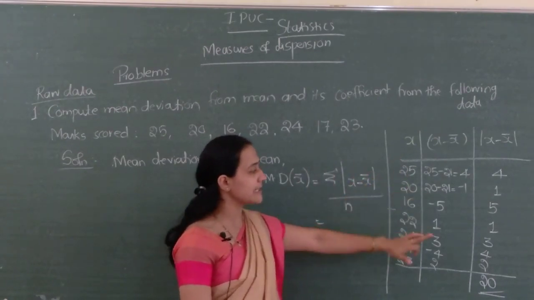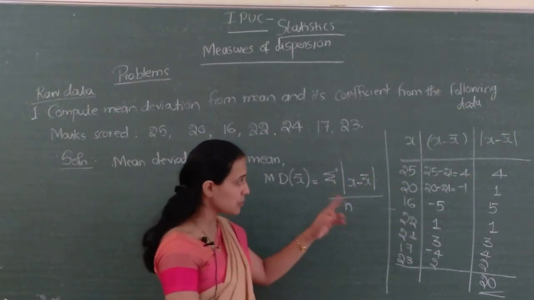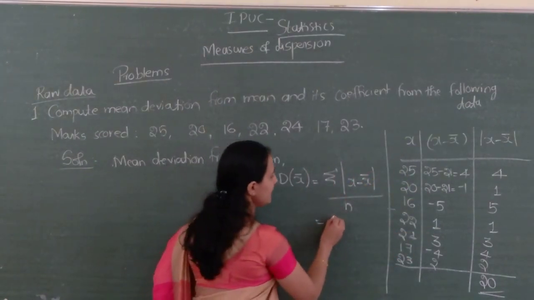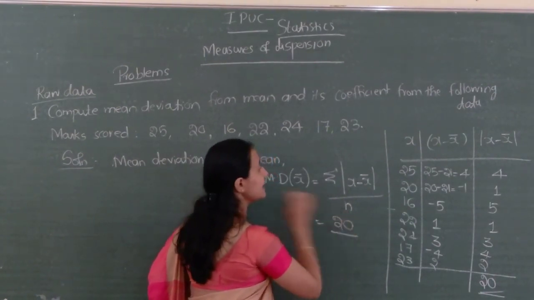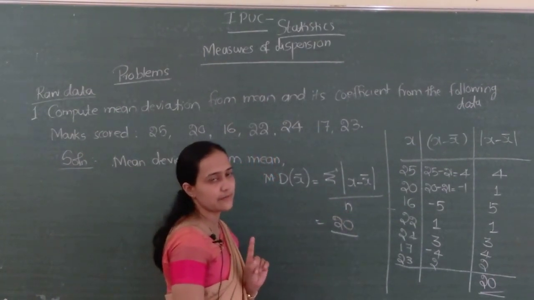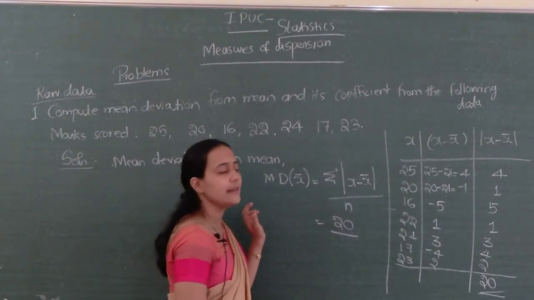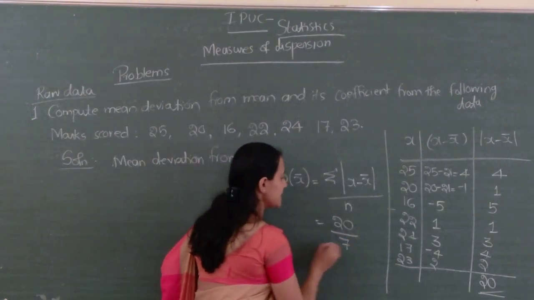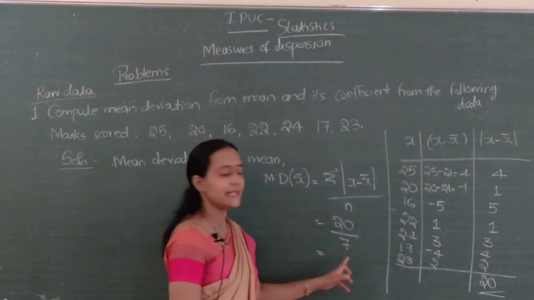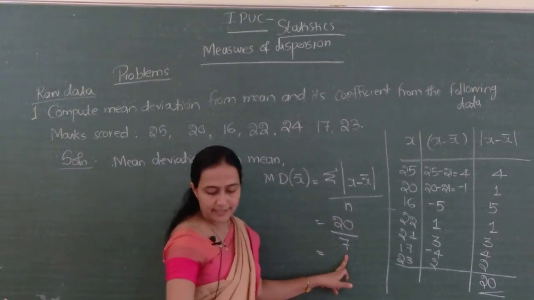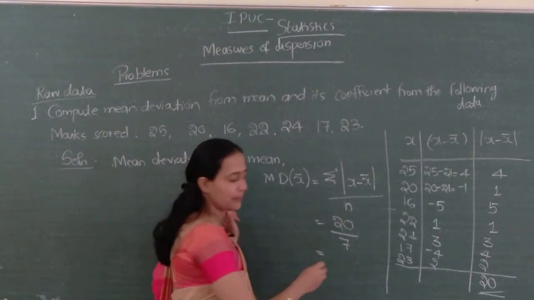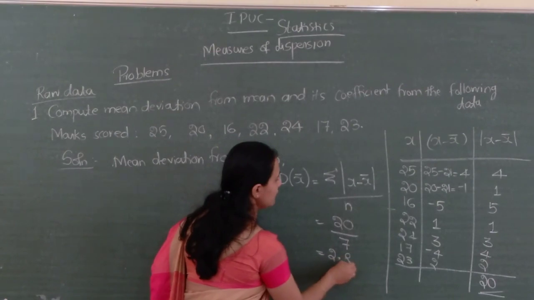Sigma mod x minus x bar means the total of the column mod x minus x bar. What is the total? The total is 20 divided by n. N denotes the number of observations. How many observations are there? We already saw 7 observations are there. So it is 20 divided by 7. 20 divided by 7 is 2.857.